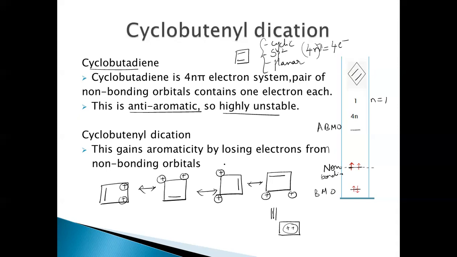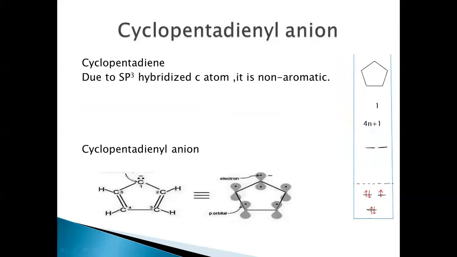As a result, how many electrons does it have? The molecule is still cyclic, still sp2, still planar. Now it has 4n plus 2 pi electrons. Only 2 electrons are present. So the molecule is becoming aromatic. So the cyclobutenyl dication is aromatic.